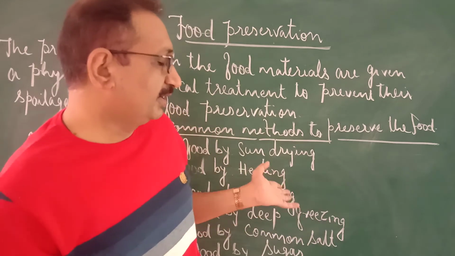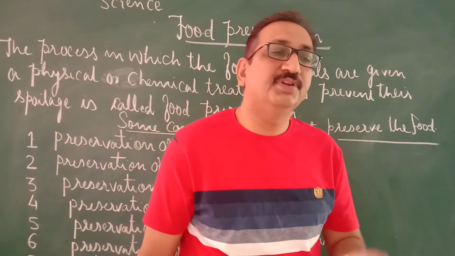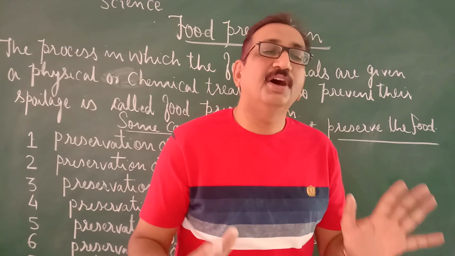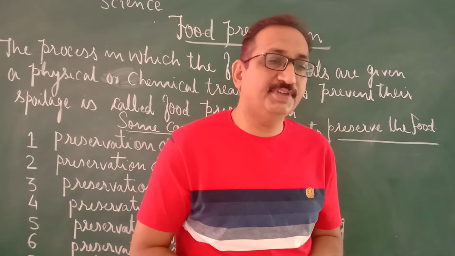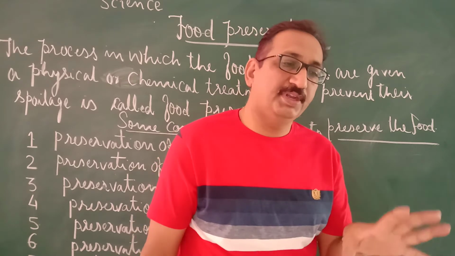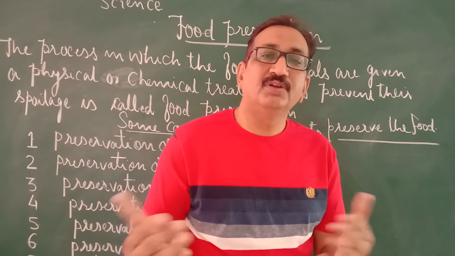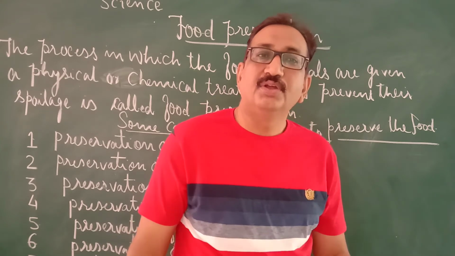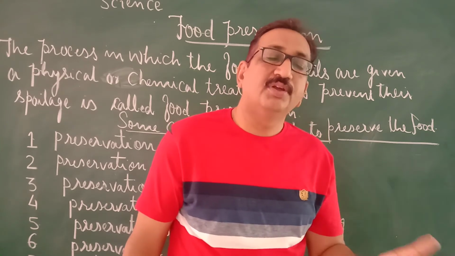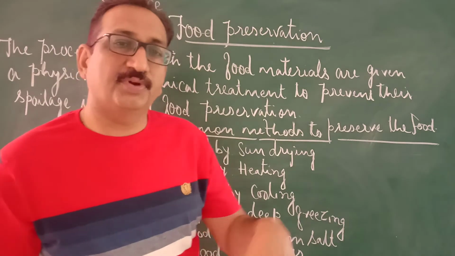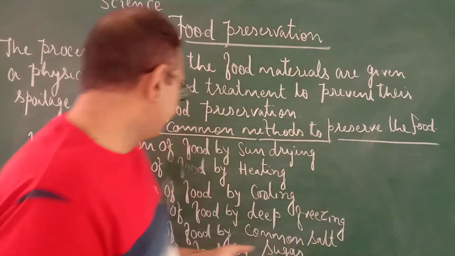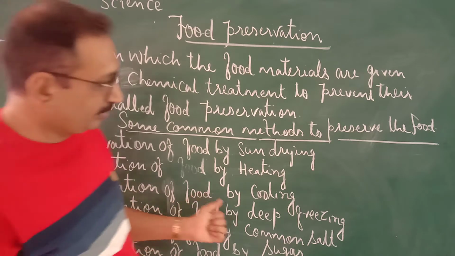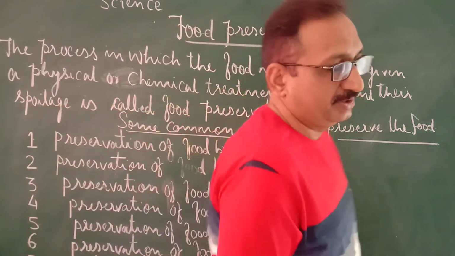So many things, like your fruits and vegetables, you can keep in a refrigerator, because the refrigerator is the place that can be cooled. By keeping food materials in cooling, we can keep them for a long period. And next is preservation of food by deep freezing.